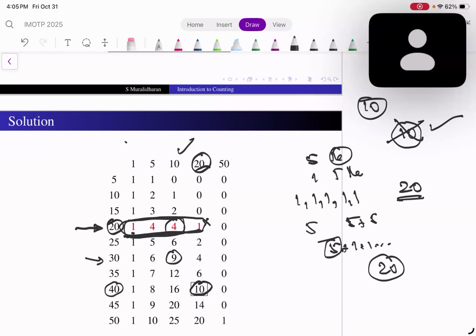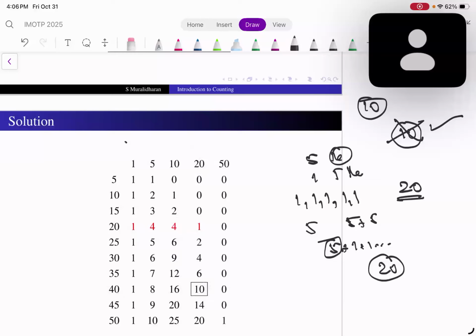Yes. So what's the rule here? The rule is, if I want to fill up any row or column, say this one where a 20 rupee note is used, what's the total change? 35. So the remaining is 15. How many ways can I give the remaining 15?